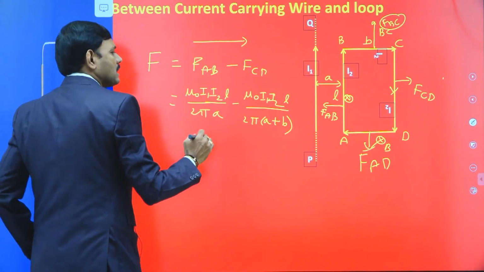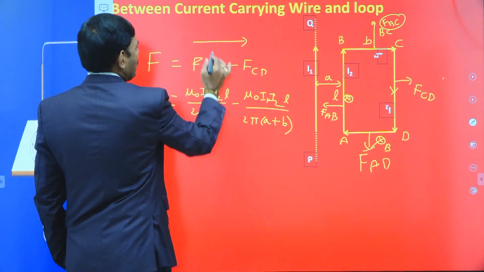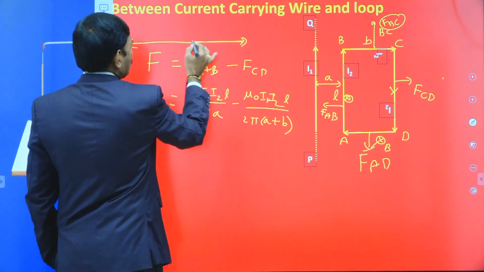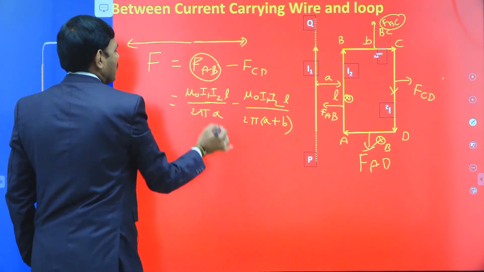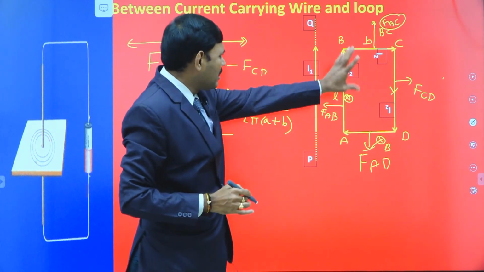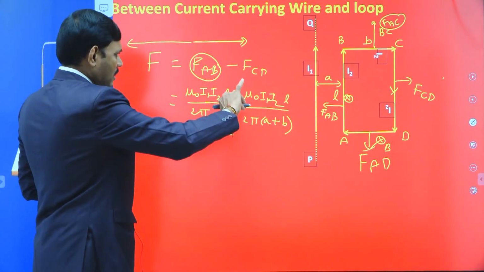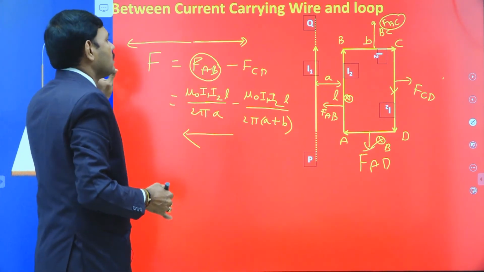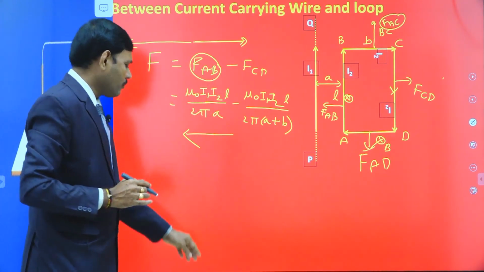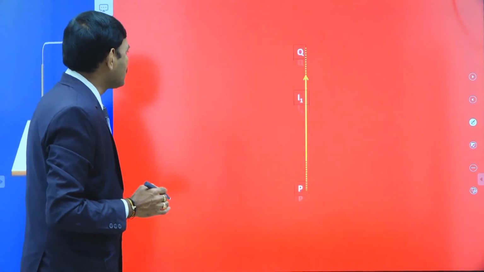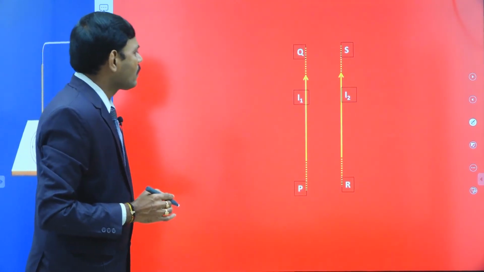FAB is towards and FCD is outward. Resultantly, FAB has more magnitude, so the net force is towards I1. If the current direction is as shown in the diagram, that is in the clockwise direction, the net force is towards the first wire with this amount of magnitude. These are some interesting applications. So we continue our discussion.